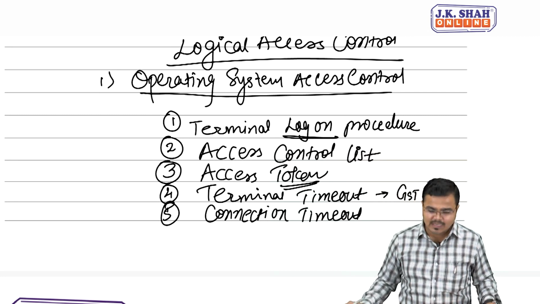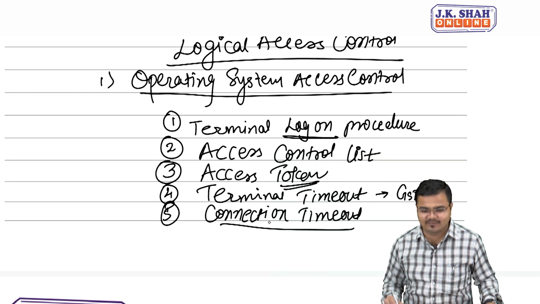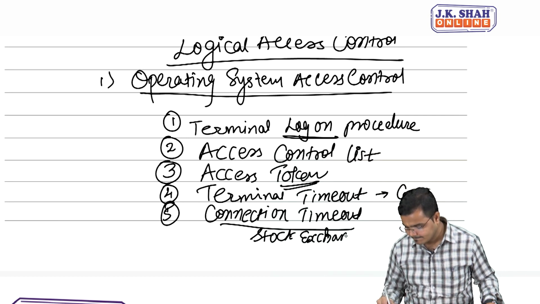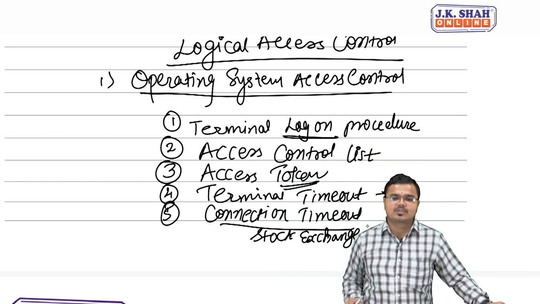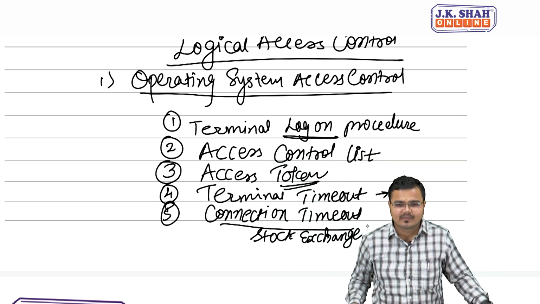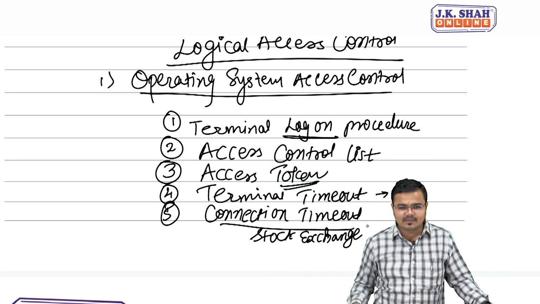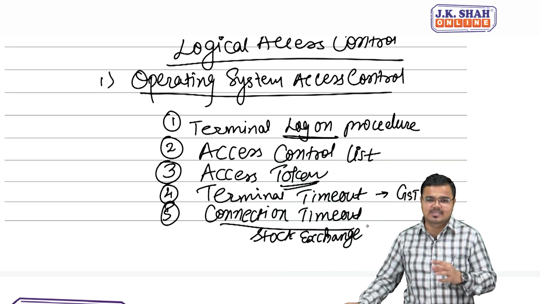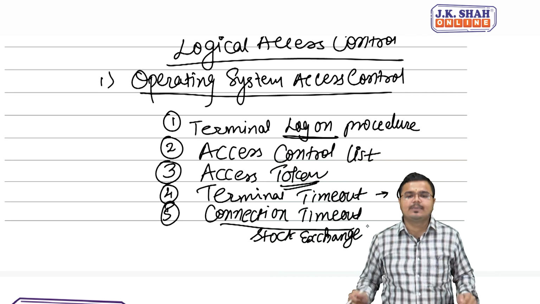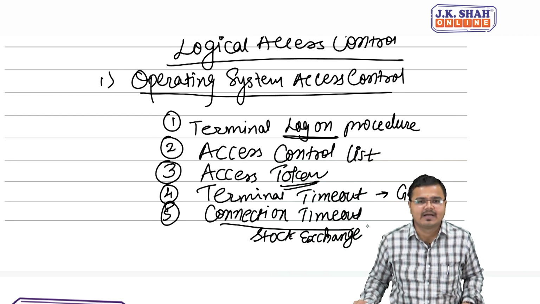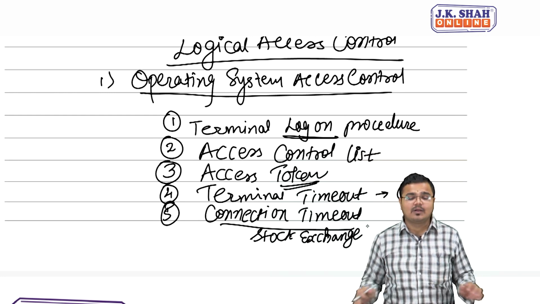For connection timeout, the best example is the stock exchange. In the stock exchange, we cannot buy securities before 9:30, and we cannot sell securities after 3:30. It means access to the system is available only between the stipulated time, only on working days and only during working hours. That's connection timeout.